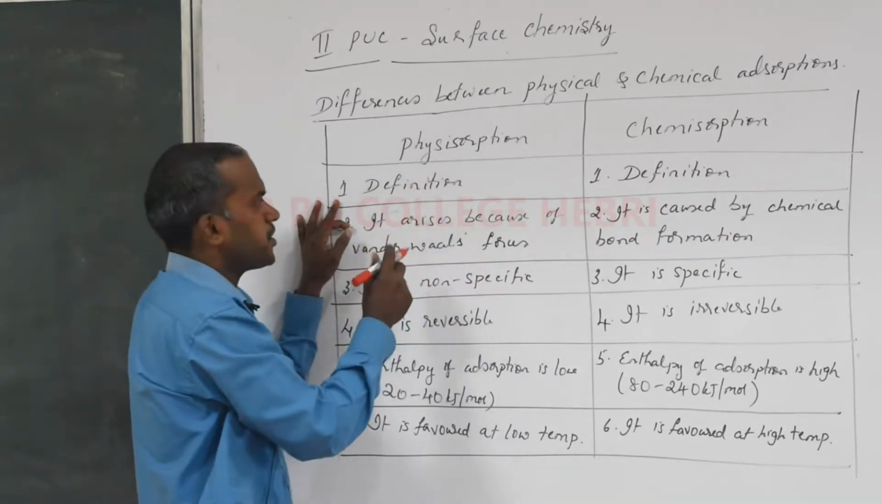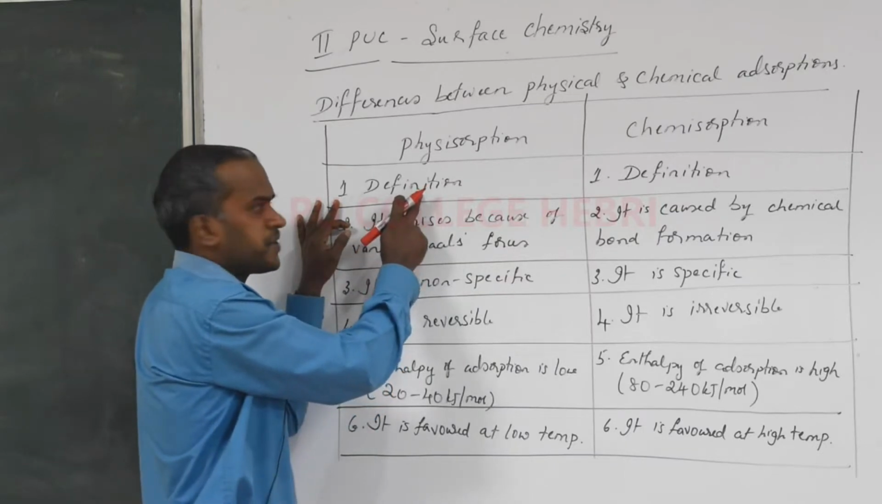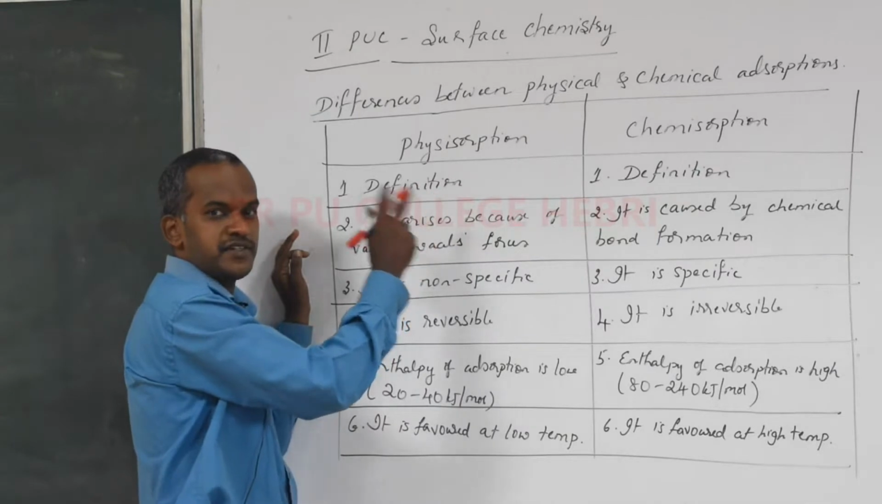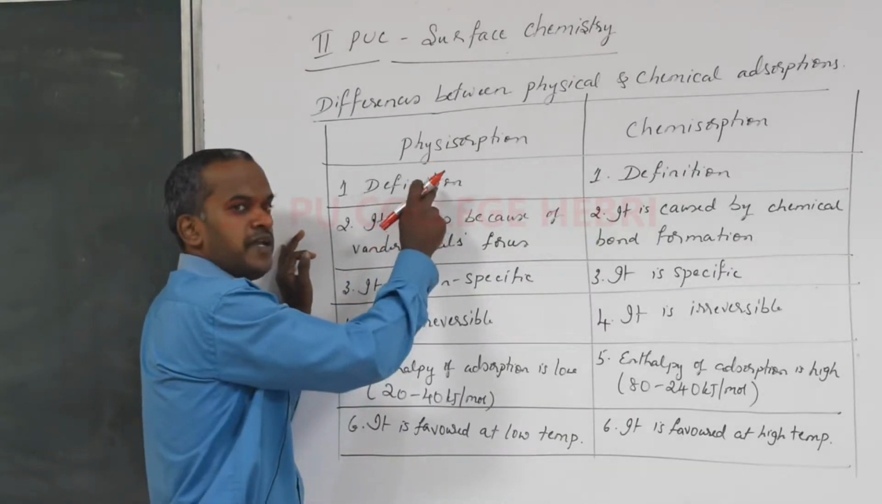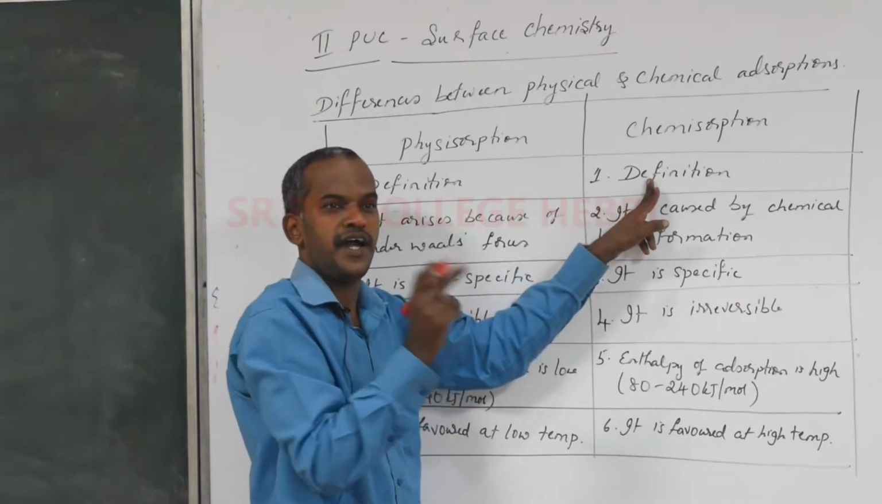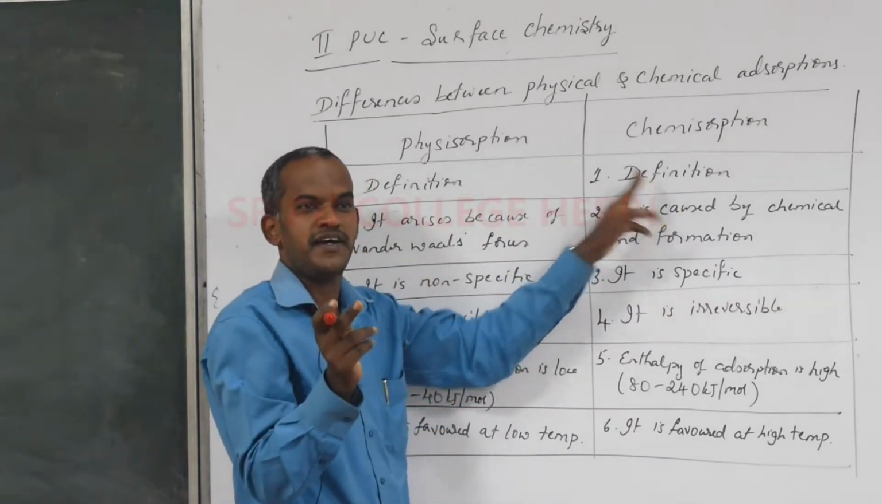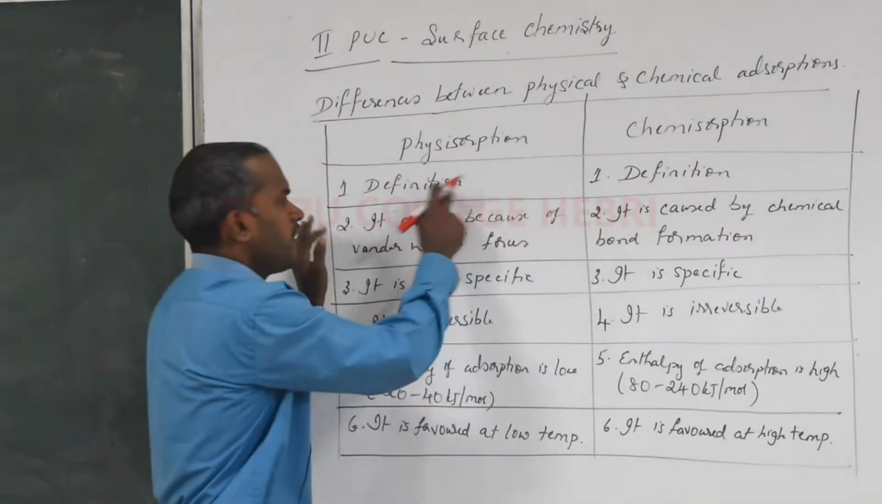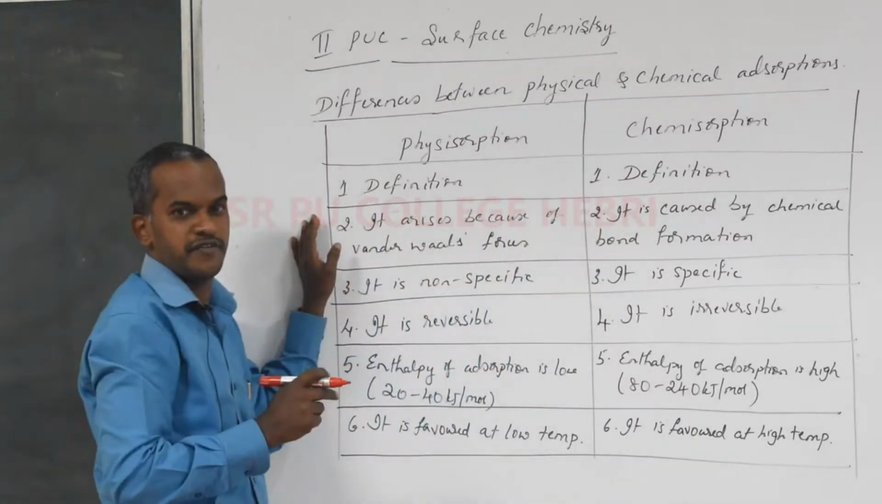Can you remember the definition? It is a type of adsorption in which adsorbate and adsorbent, the two components, are held together by van der Waals forces, whereas in case of chemisorption, the adsorbate and adsorbent are held together by strong chemical bonds. Okay, so definition you understood, that you can write as one of the differences.